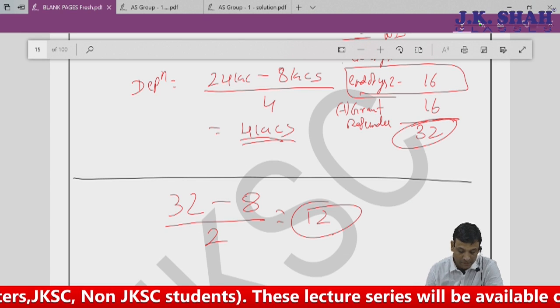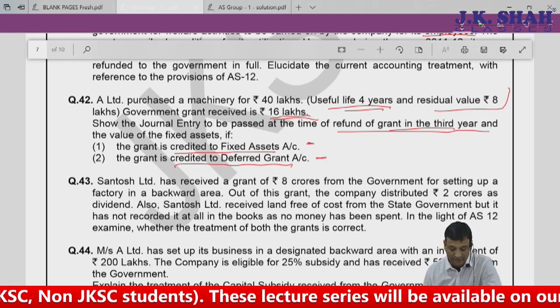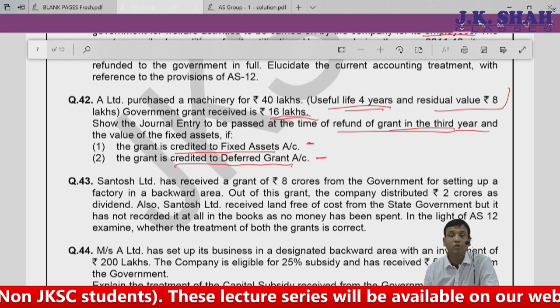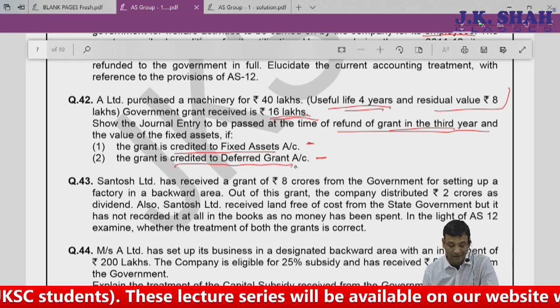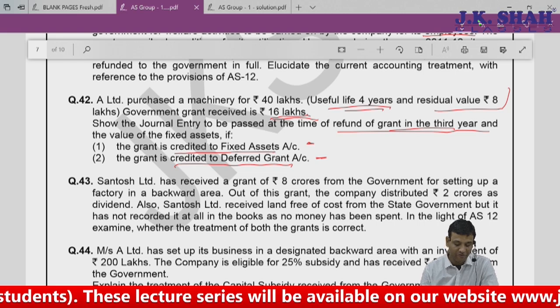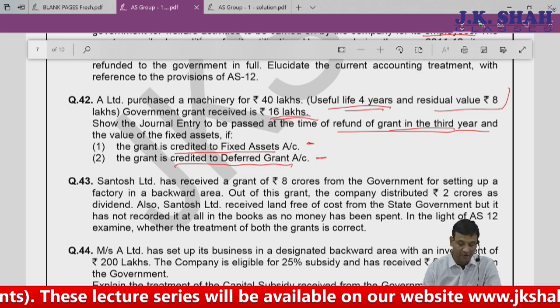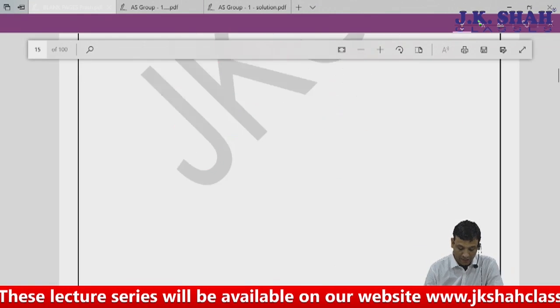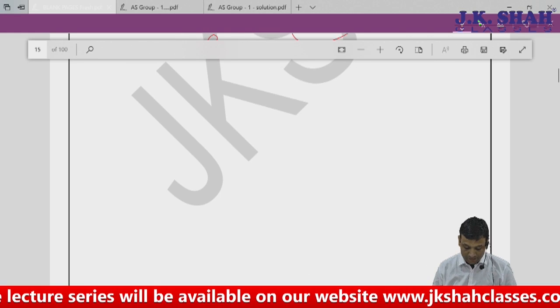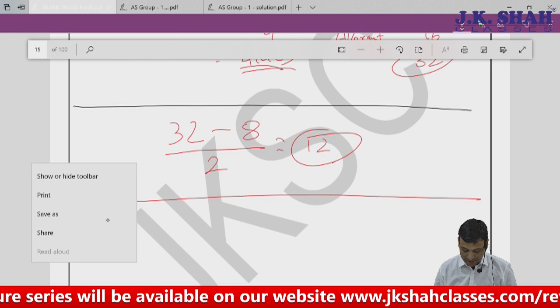Yeah, 12 lakhs. Now the question doesn't end. It says if you have credited it to deferred government grant account, it means every year what is going to happen? Let's work out that also. What would have happened? Second area.